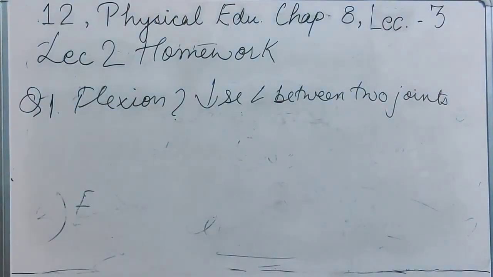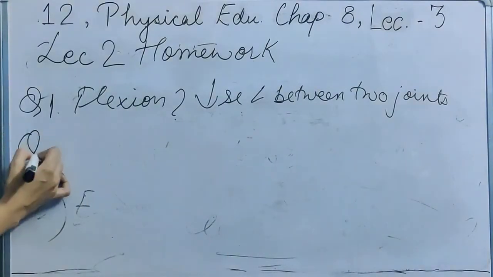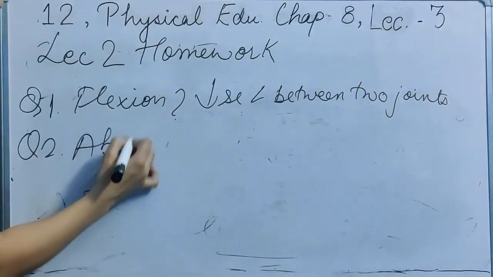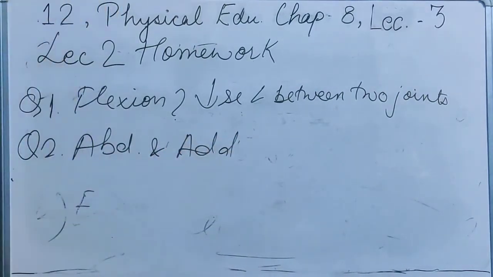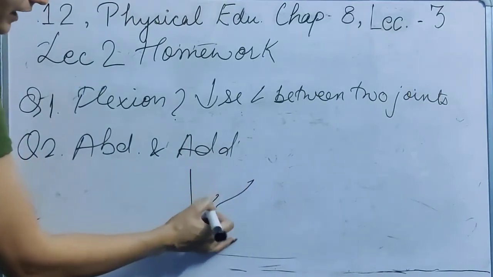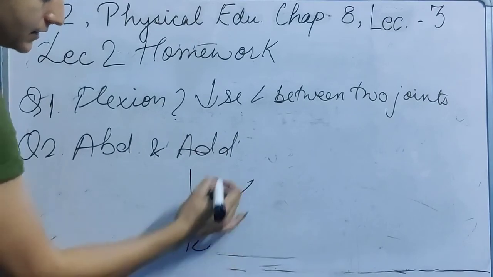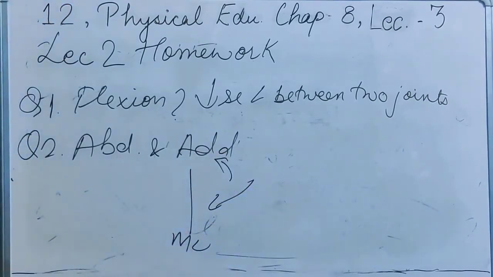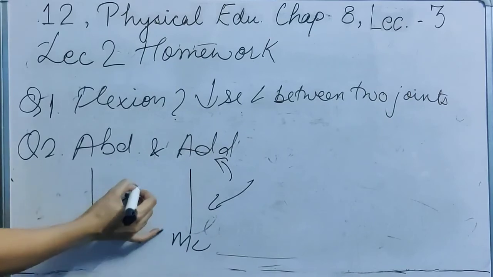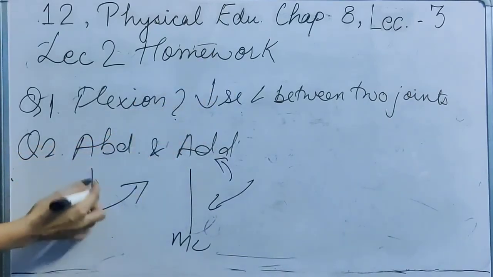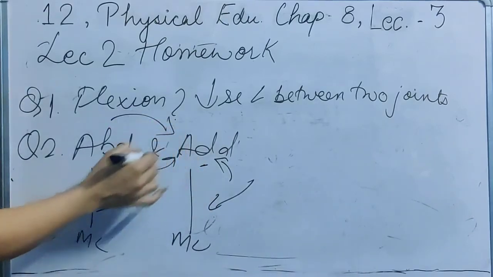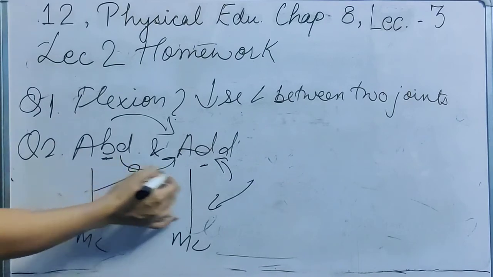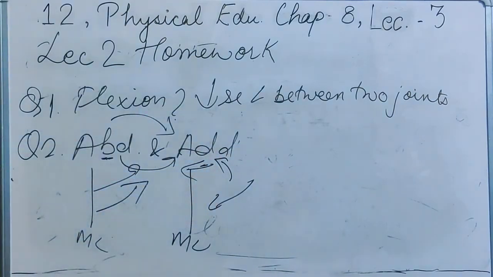The next question was, what is the difference between abduction and adduction? As I said, any part which is moving towards the midline, that is your adduction, that means it is adding towards the body. And any body part which is moving farther away from the midline, that is your abduction. So these both are opposite to each other. Abduction means moving further away, adduction means coming towards the midline.